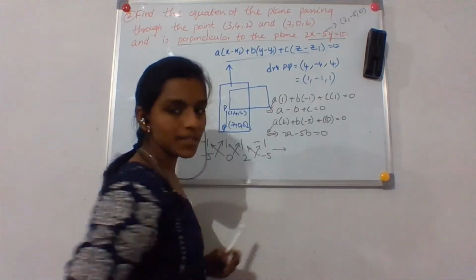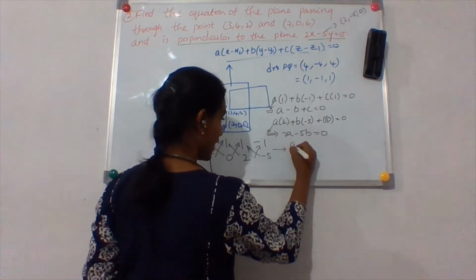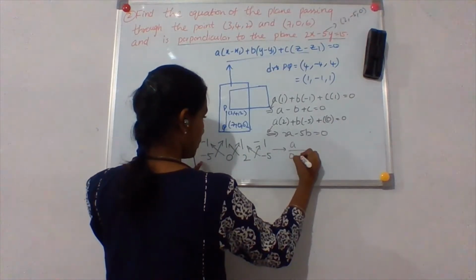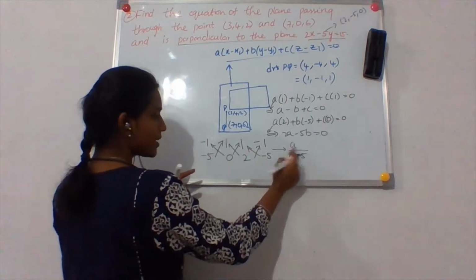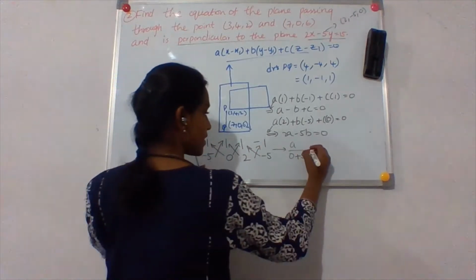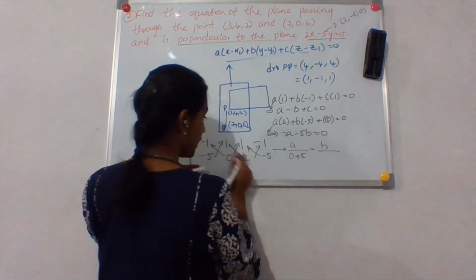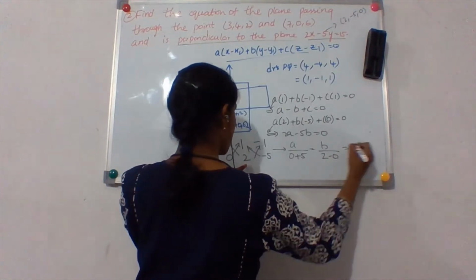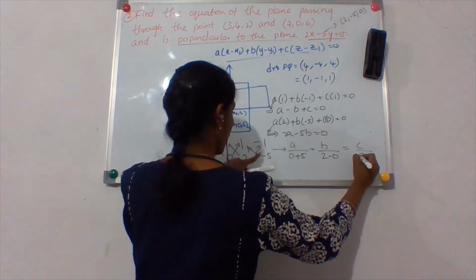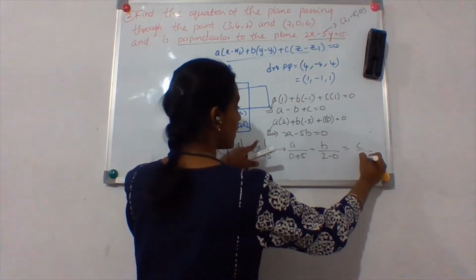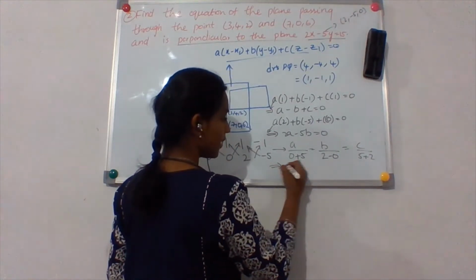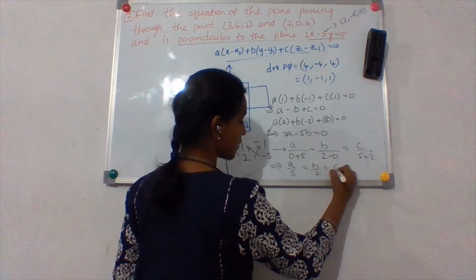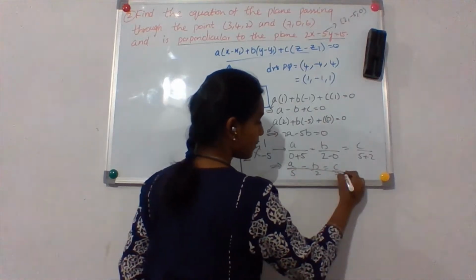Okay. So from this, how do I get the values of A? A by 0 plus 5, because minus of minus 5 will become plus 5, right? In the same way, B by 2 minus 0 is equal to C by 5. Minus of minus 2 will become plus 2. So then I get A by 5 equals B by 2 equals C by 7. So these will be my DRs.